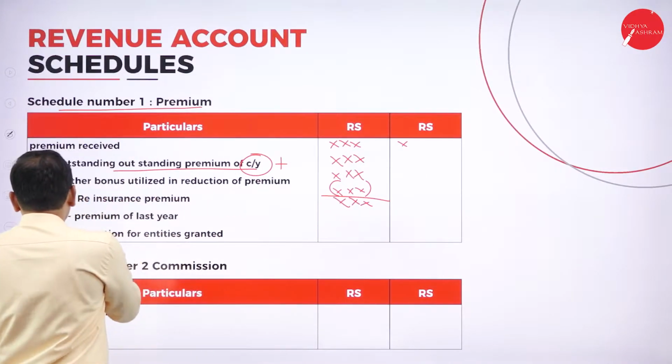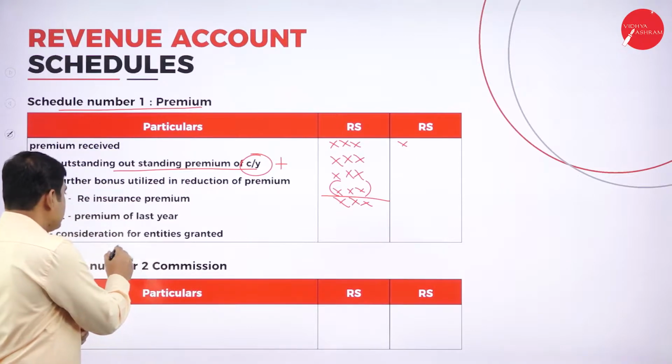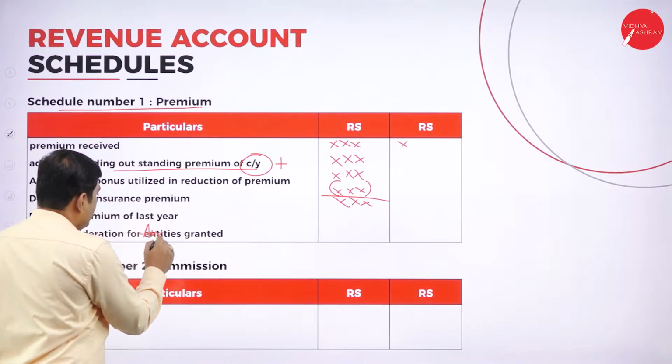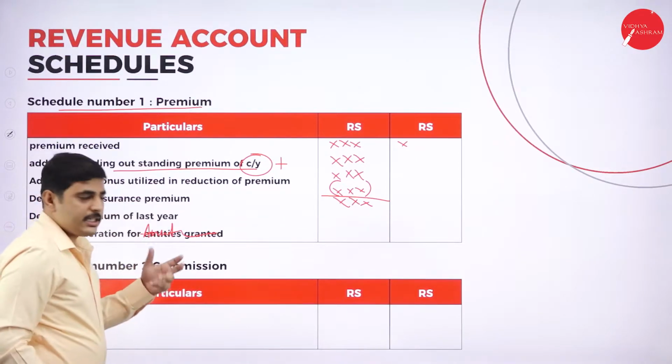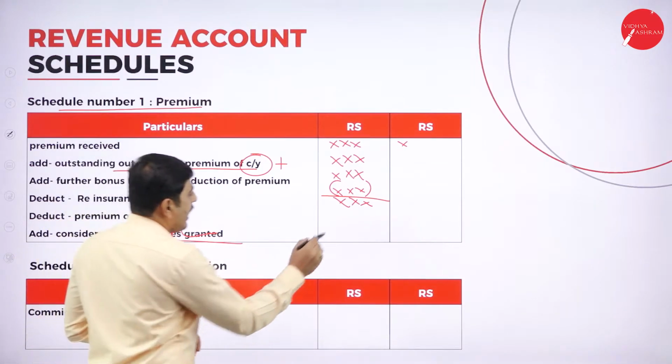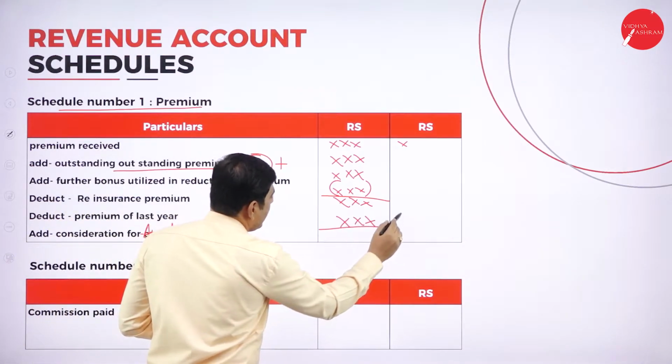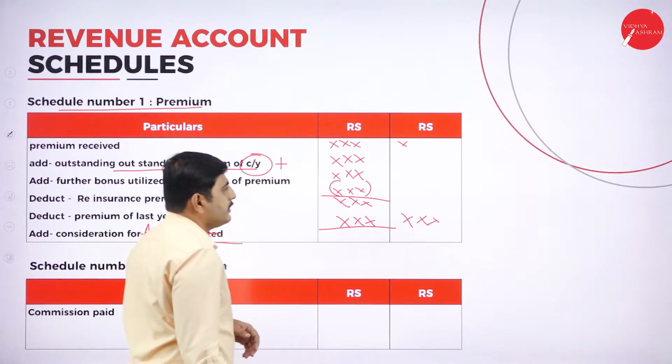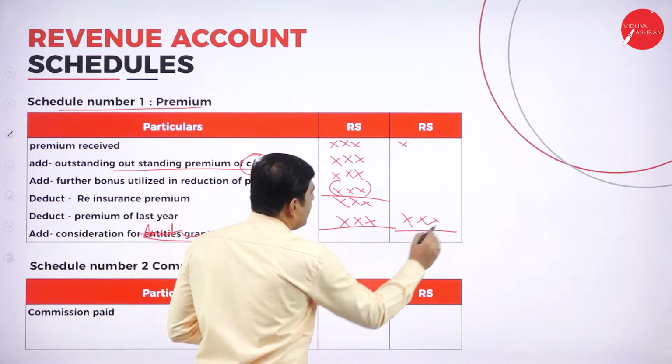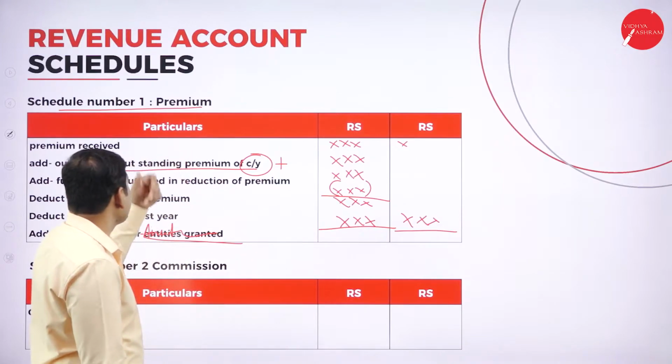Then you get some amount here. Again, add the consideration for annuities granted. The total amount you can write here is called the total premium.